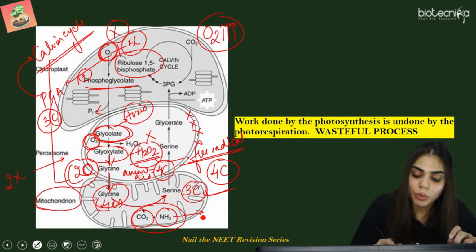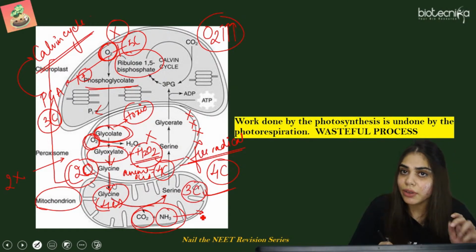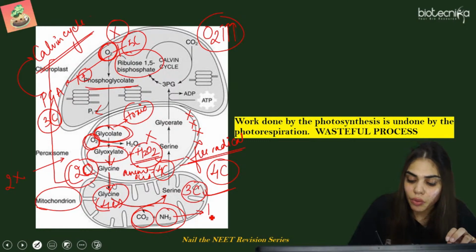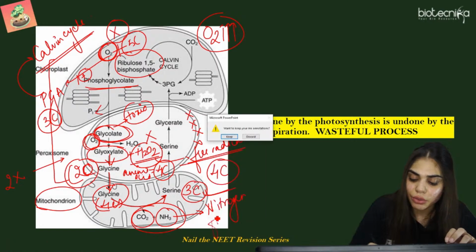Now where this ammonia gas is utilized, it was again fixed by plants in the form of nitrogen assimilation. And where we are studying this, in the form of nitrogen fixation.